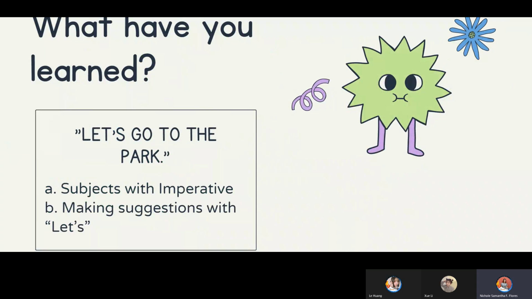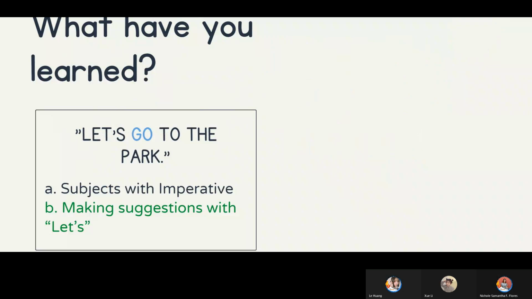I think this is the last example. Can you please read and take a guess? What is the right answer, Miss Lishwe? Okay, let's go to the park. I think it's making suggestions with let's. Okay. The word go is the verb in this sentence. And the correct answer is making suggestions with let's because the word that we used in this sentence is let's.